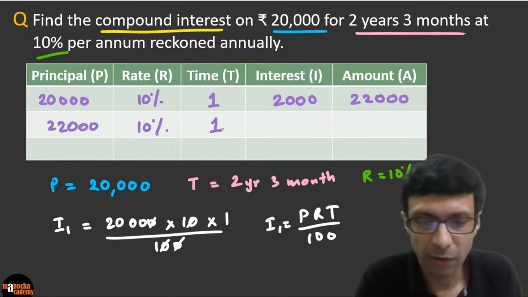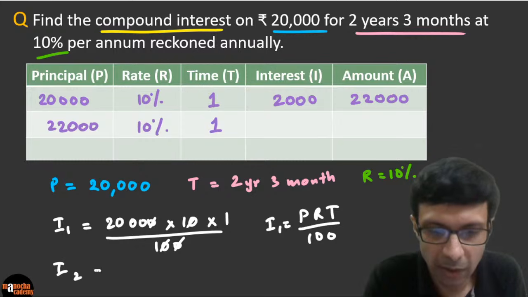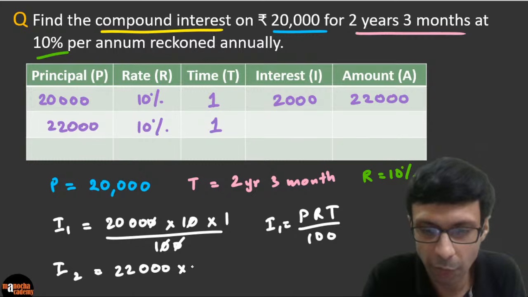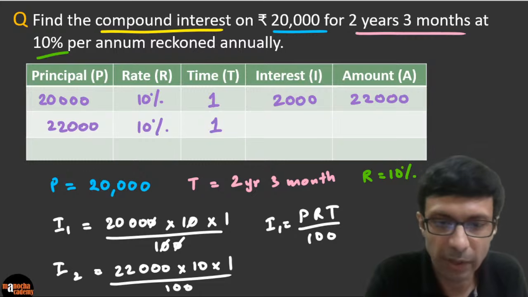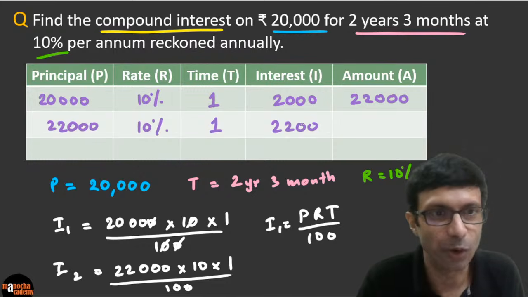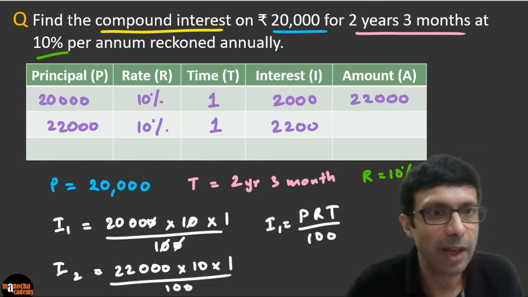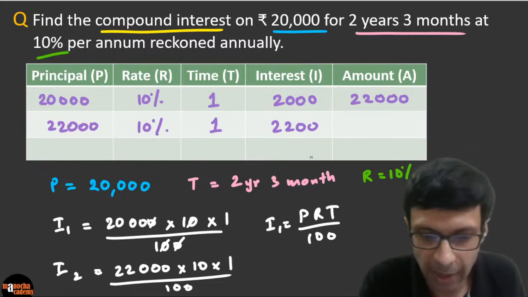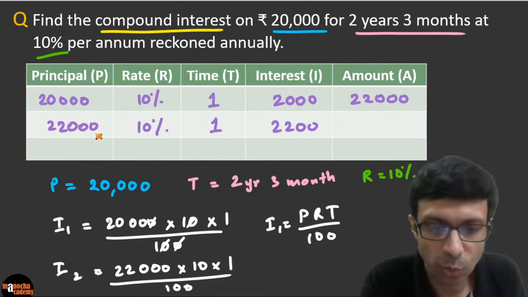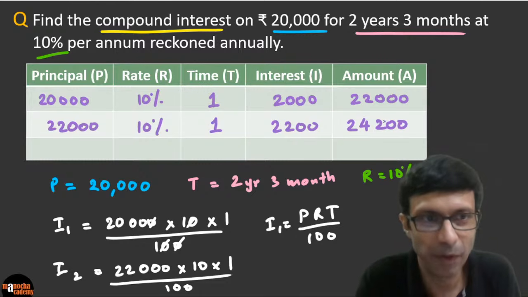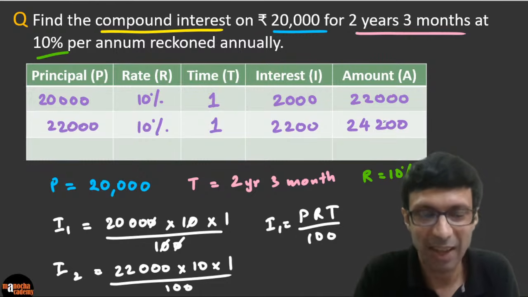And what will be the interest, right? It's very simple. I2 is going to be, you can directly do 10% of 22,000, or better to write it using the formula. So 10% of this. If you work it out, how much will you get here? Please calculate. It's working out to be 2,200, right? Very good. I see Unique Diamond has the correct answer. Arush also very good. And then what will be the total amount? You just add up these numbers. So 22,000 plus 2,200 is going to give you 24,200. Very simple. Now again, you copy that amount as the new principal.